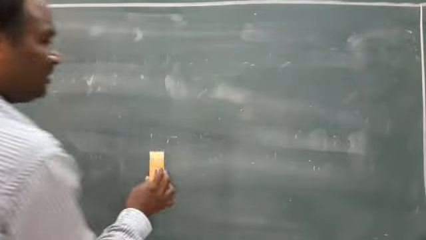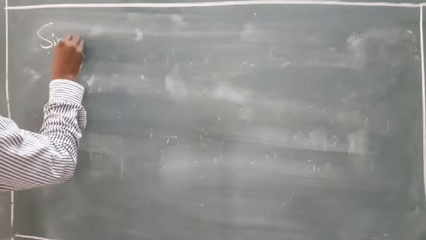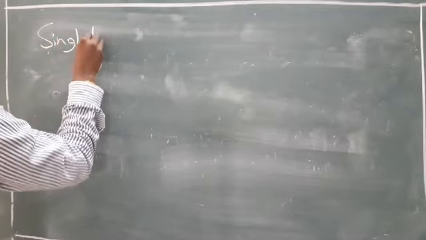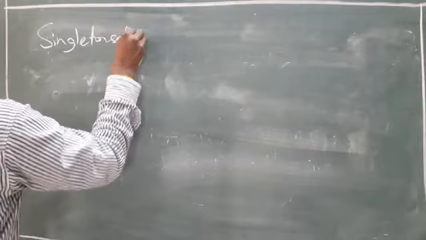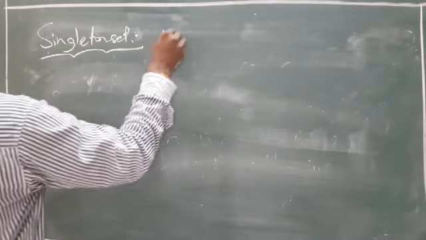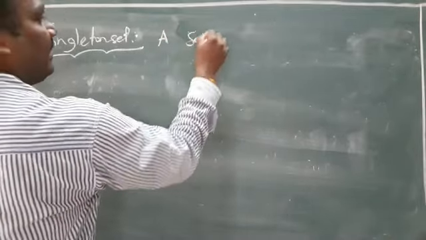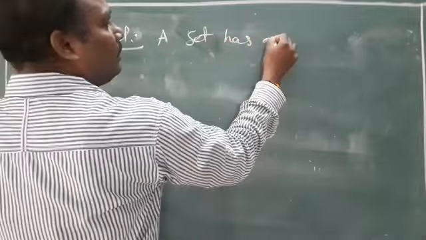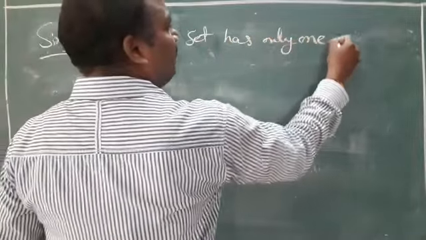Singleton set क्या है? What is the definition of singleton? Definition में है, singleton means single. A set has only one element. Singleton set. A set has only, very good, only one element.